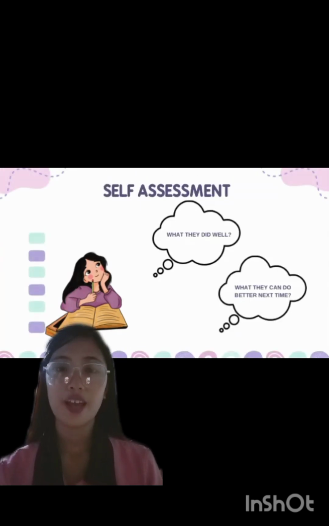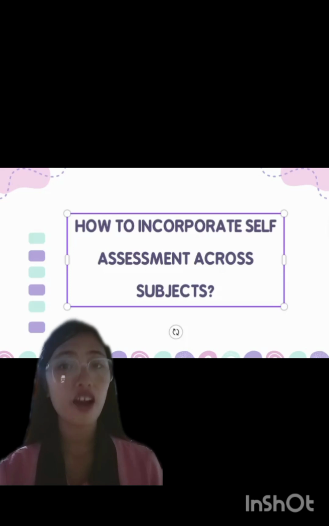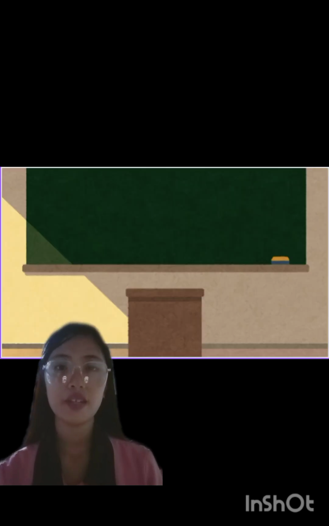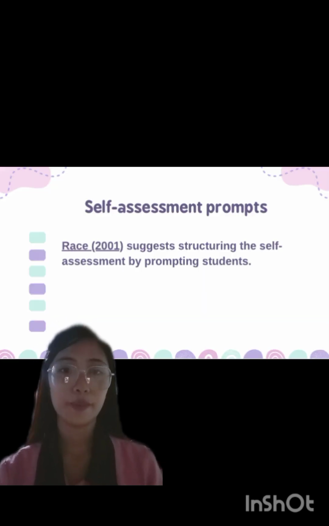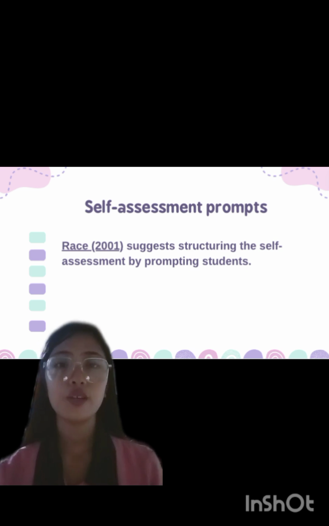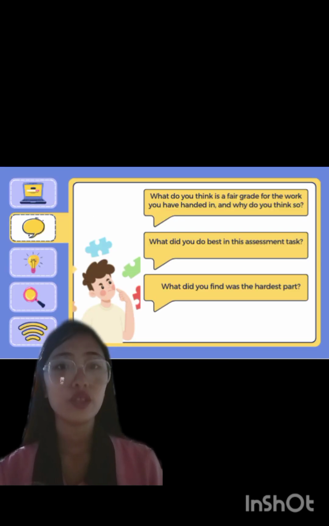Now, let's find out how to incorporate self-assessment across subjects. For the first one, self-assessment prompts for students. You can incorporate self-assessment into almost any assessment task, either when or after students submit their assignments or activities. Race 2001 suggests structuring the self-assessment by prompting students, for example, by asking them, what do you think is a fair grade for the work you have handed in? And why do you think so?